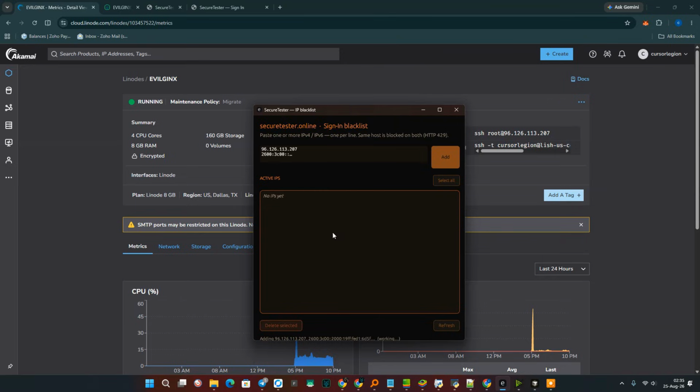This process will take just a couple of seconds because this file connects directly to my site and adds those IP addresses to the block list so that they get blocked effectively and stay blocked. Look, I have successfully added my Evilginx server IP address to the blacklist on the original site.